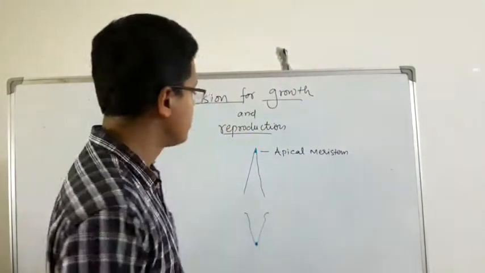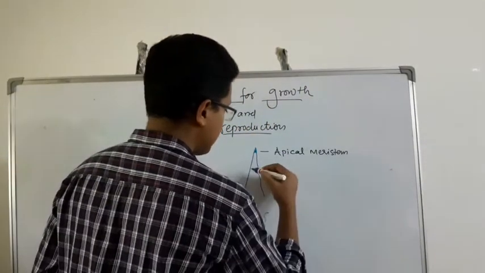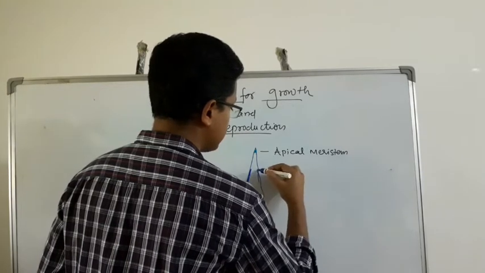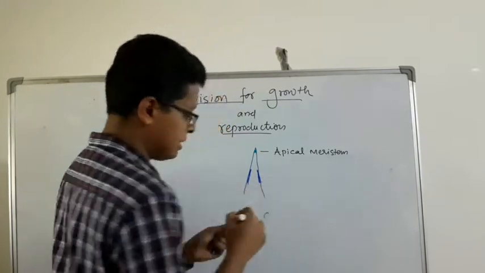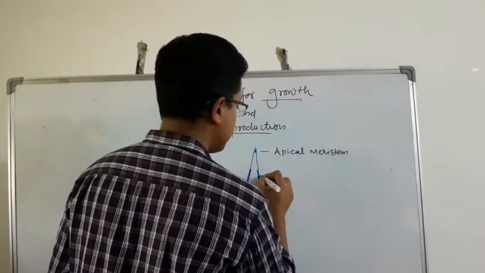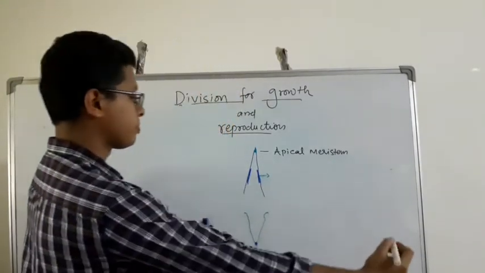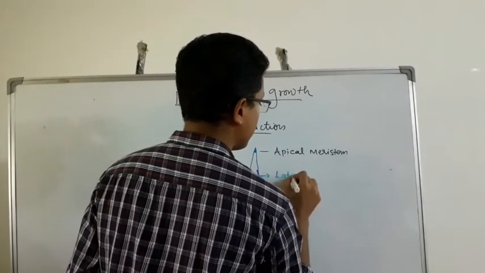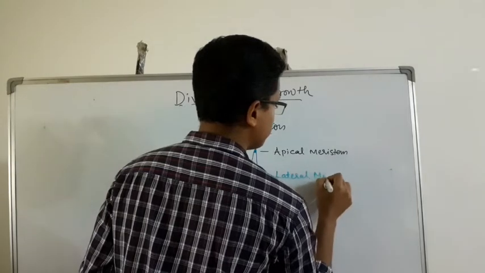There are some cells seen at the side of the stem, and these meristems are called lateral meristem.